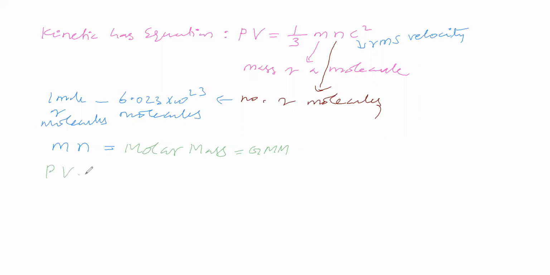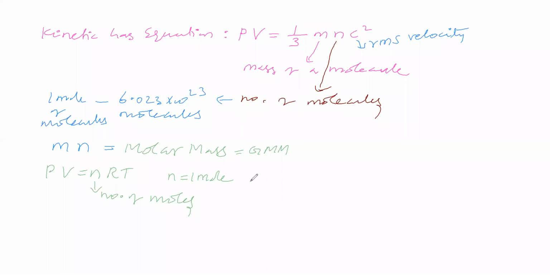Let us take PV equals nRT also. Let us consider n equals 1 mole. Now you see that here n and here N are different. In the PV equals nRT formula, n is the number of moles. In the PV equals 1 by 3 mNc square formula, N is the number of molecules.